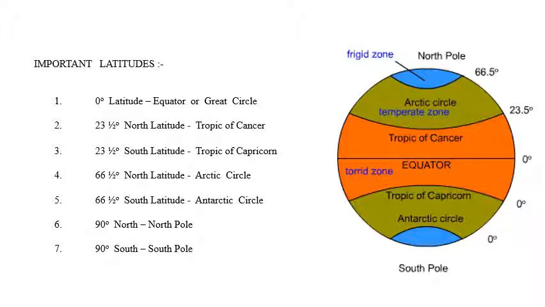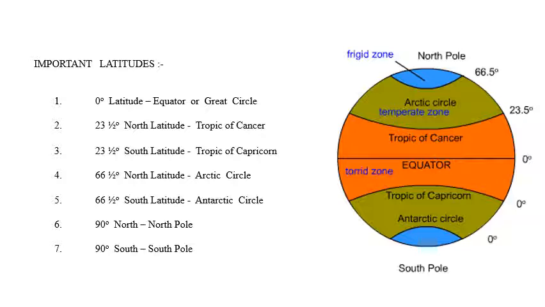Dear students, now we'll go to study another important part of the lesson, that is important latitudes. Not all latitudes are important. There are totally 5 important latitudes. They are 0-degree latitude, 23.5-degree north latitude, 23.5-degree south latitude, 66.5-degree north latitude, 66.5-degree south latitude, and there are 2 points. They are the northern edge point and the southern edge point.